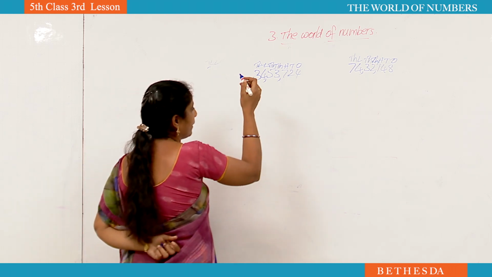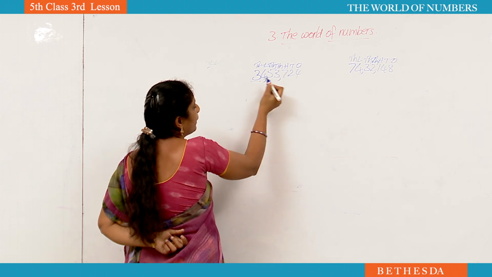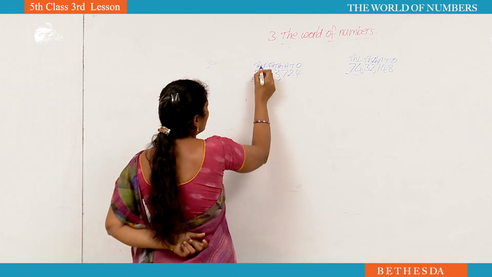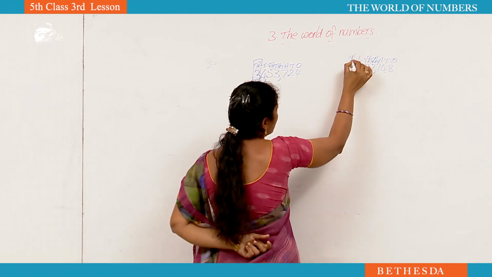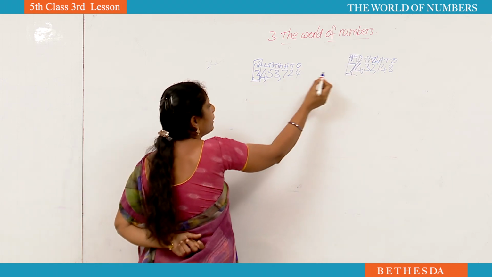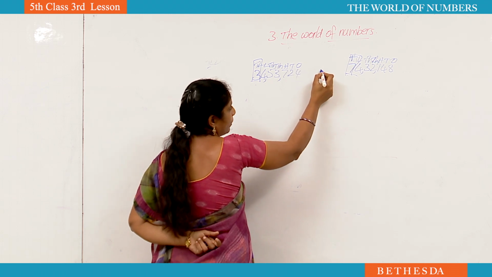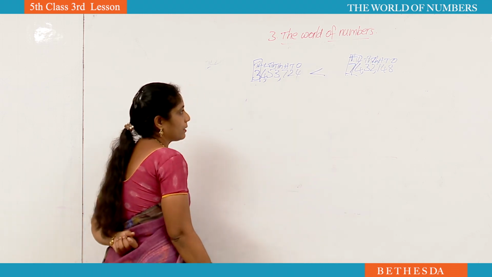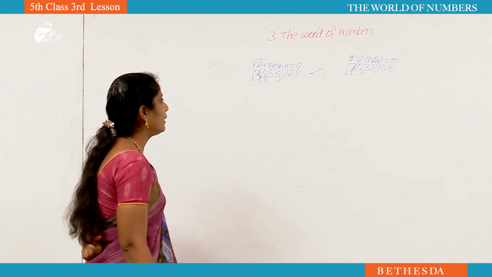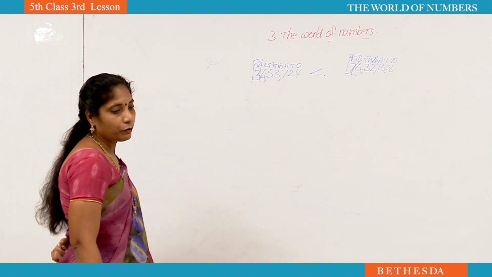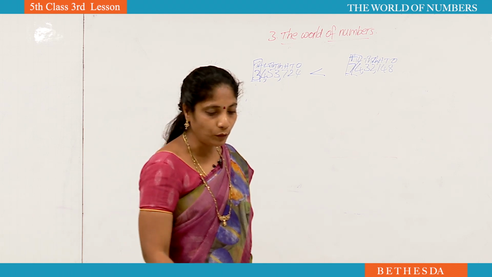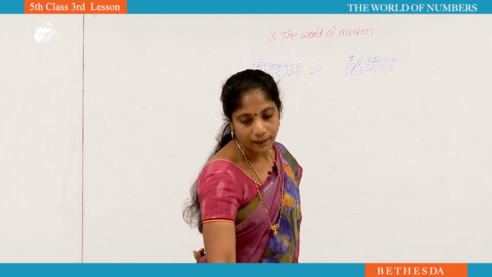While we are comparing the numbers, always we have to compare the highest place value. Here what is the highest place? 10 lakhs. 10 lakhs is the highest place. We have to compare those numbers. If you compare those numbers, which is the big number? 7 or 3? 7 is the biggest number. That way 74 lakhs 32,148 is the greatest number. Like that we have to compare the number. While we are comparing the numbers, always we have to take the highest place numbers.